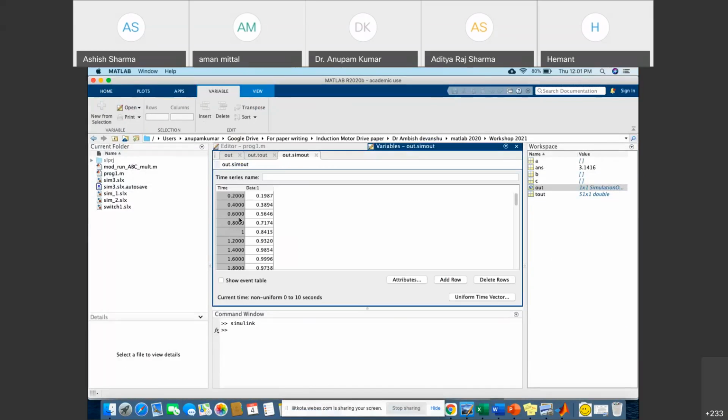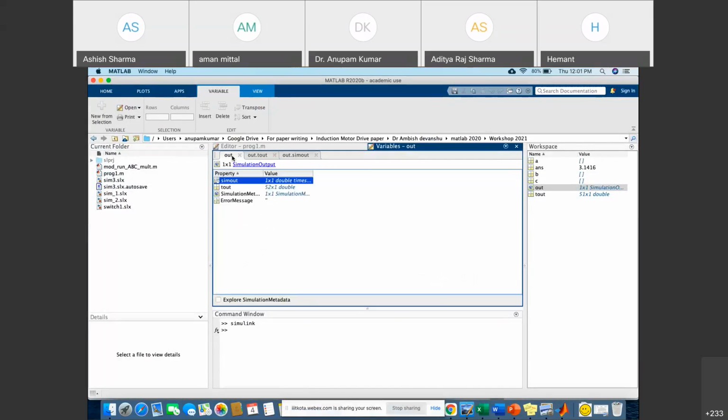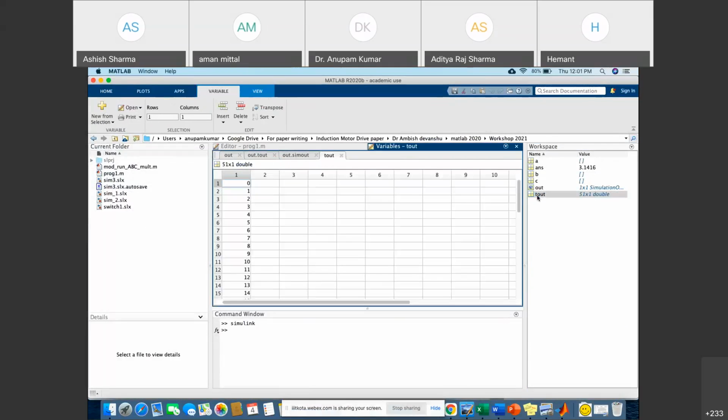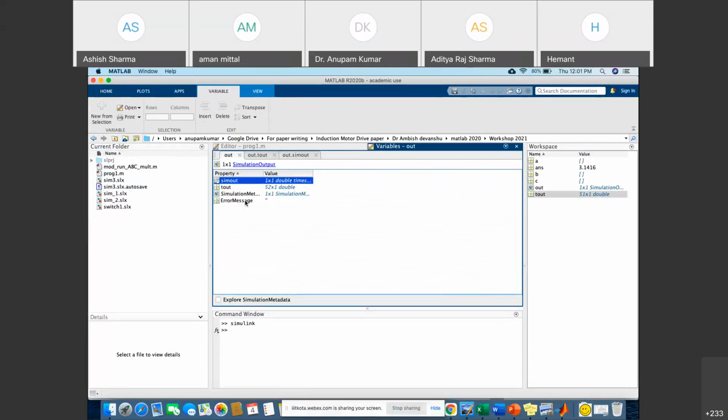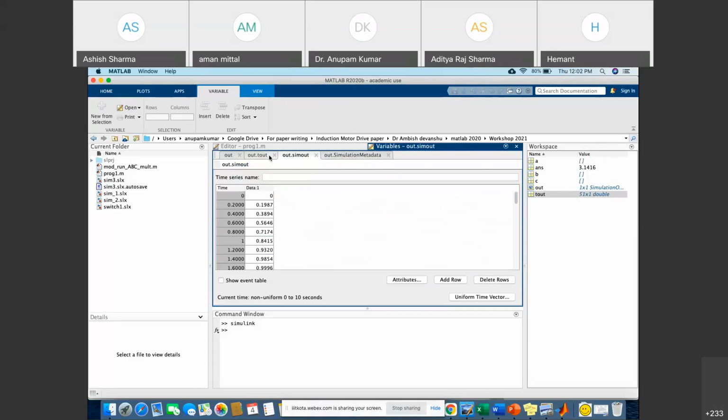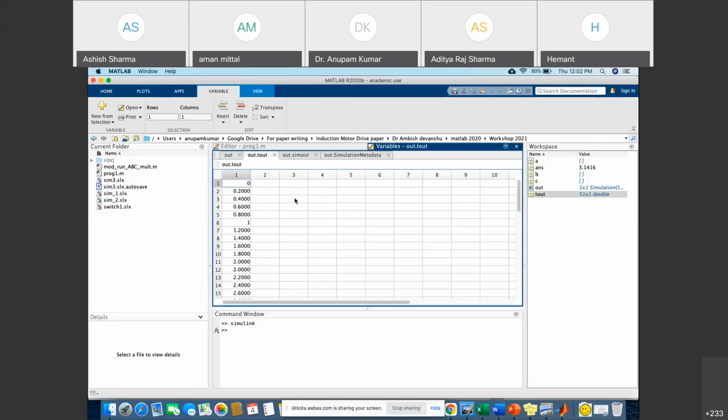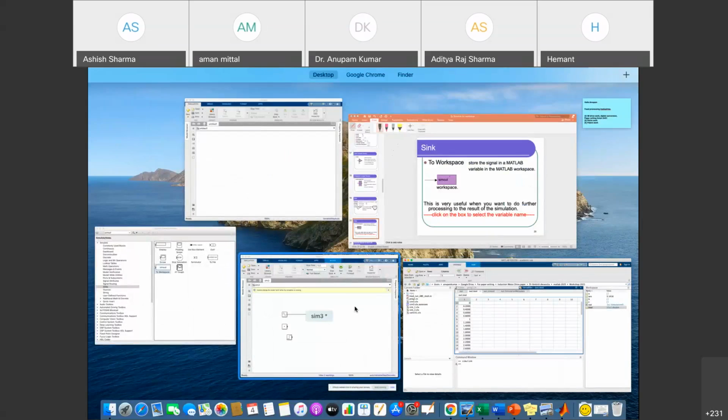So data related to sine is available here, and where it is sim mat. Okay, so in case of MATLAB, if you want to work with Simulink as well as your M file, in that case it is helpful, and all the information related to sinusoidal you can get in your MATLAB file, right?